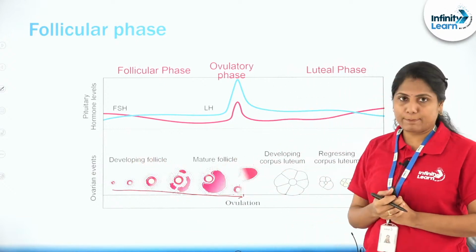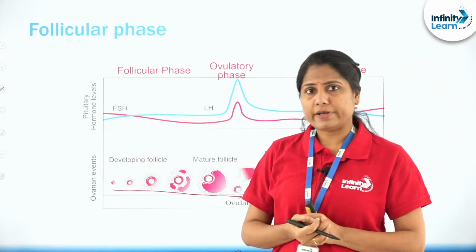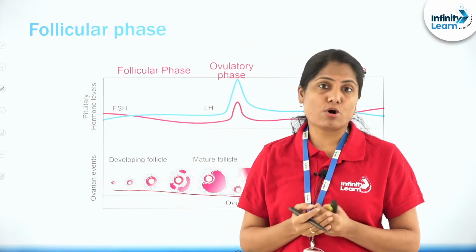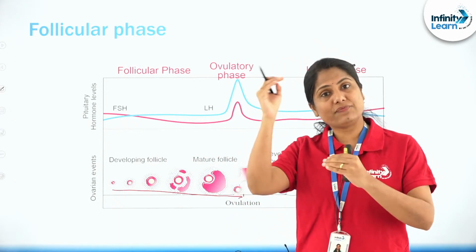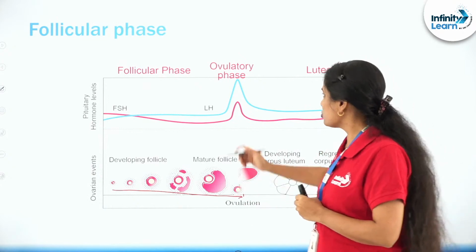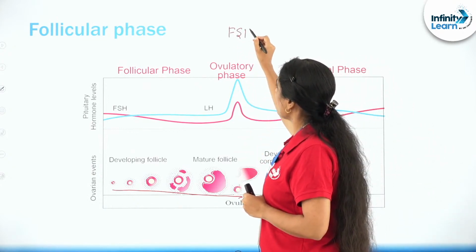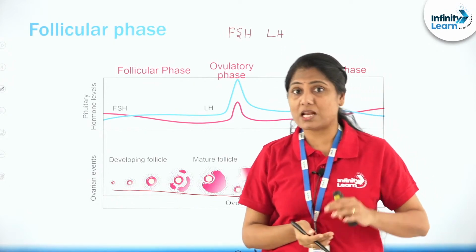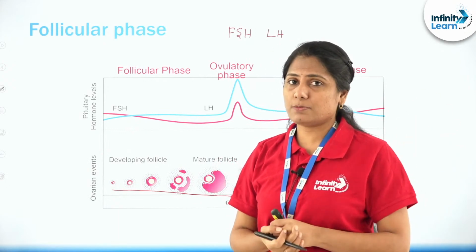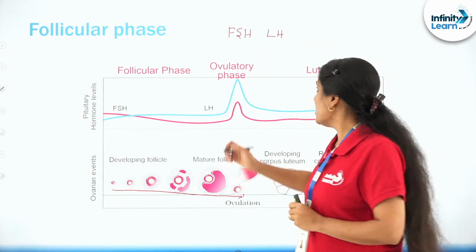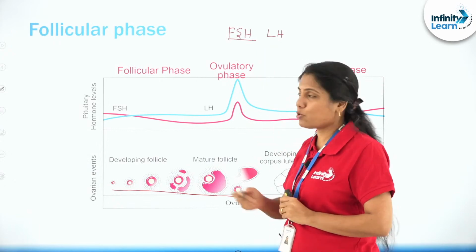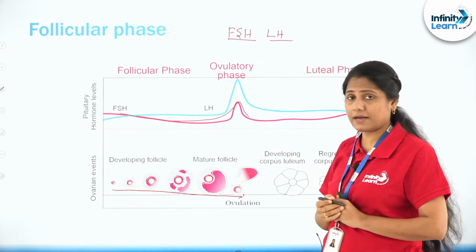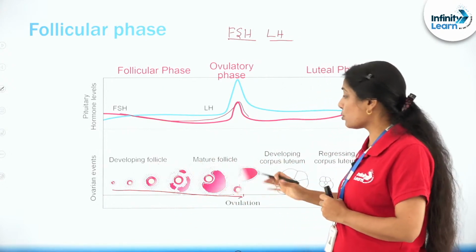So how is this happening? This fall in progesterone, right? So there's nothing to inhibit the release of FSH or LH, because there's a negative feedback mechanism involved there. So which hormones are coming into the picture now? The FSH and also LH. What are these hormones? The pituitary hormones. Unlike progesterone and estrogen, which are secreted by the ovary, these are pituitary hormones: follicle stimulating hormone and luteinizing hormone. Look at this particular level that is rising here, right? This is what is responsible for the growth of the follicles.